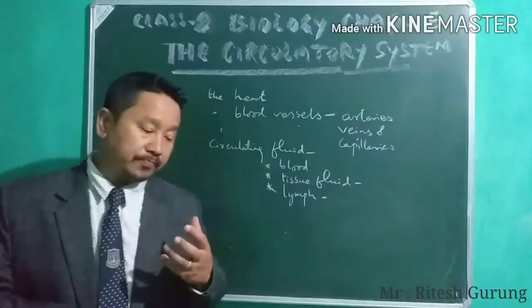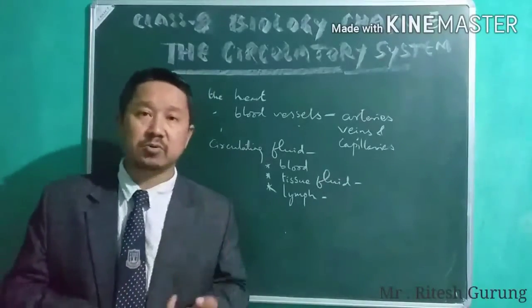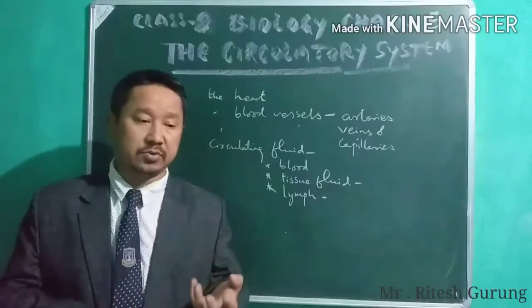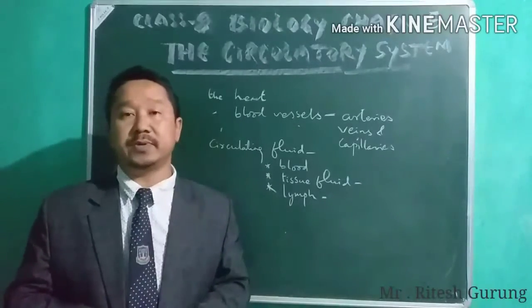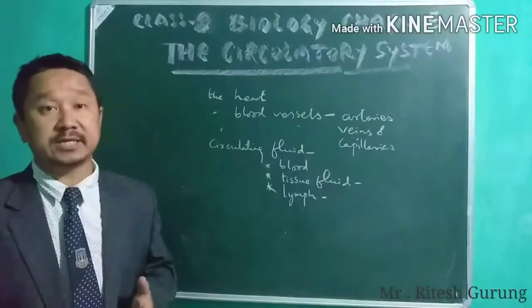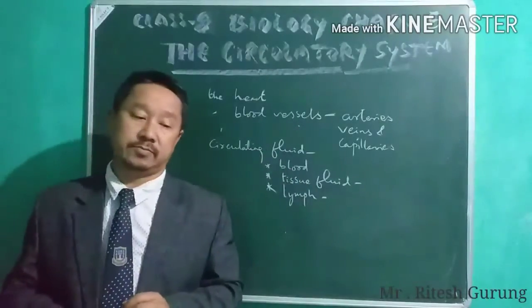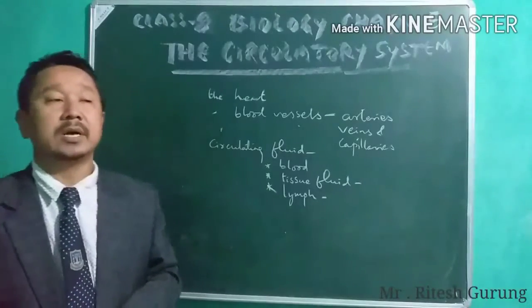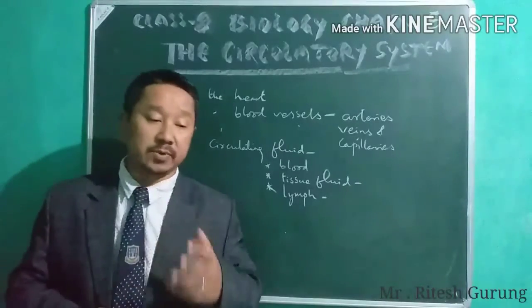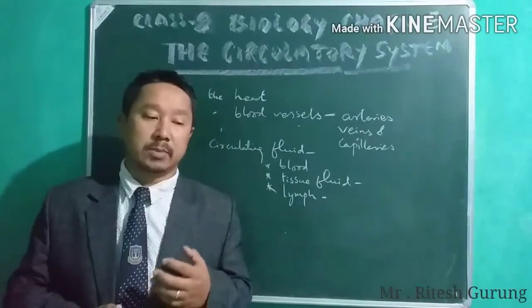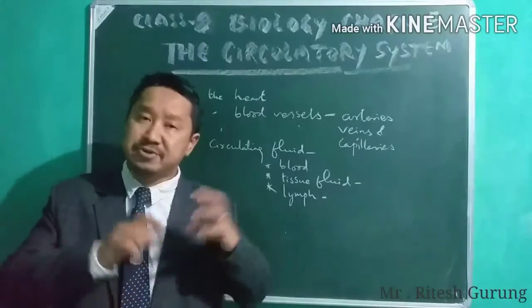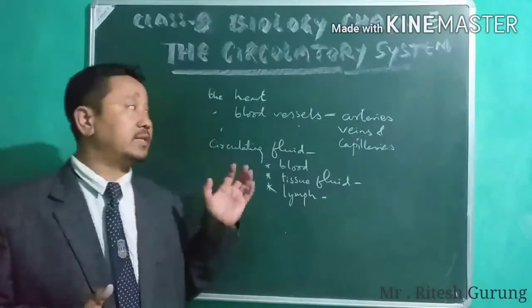Okay, so why the circulatory system? I was telling you it is for transporting the different things. What are the different things being circulated by this system? Let me give you some points in this regard, the materials being transported by this system.